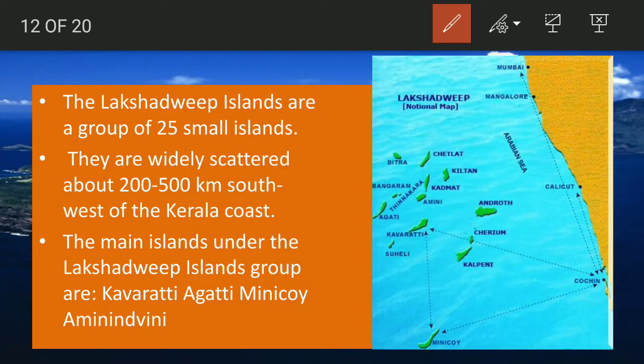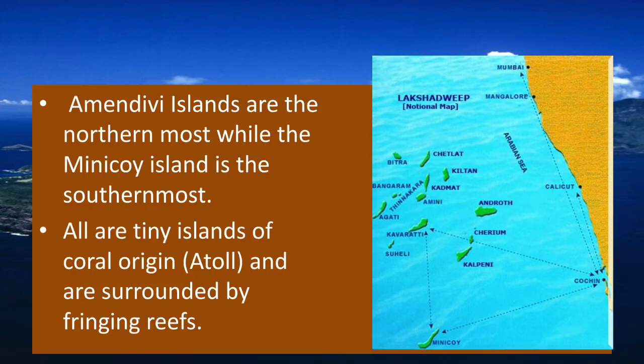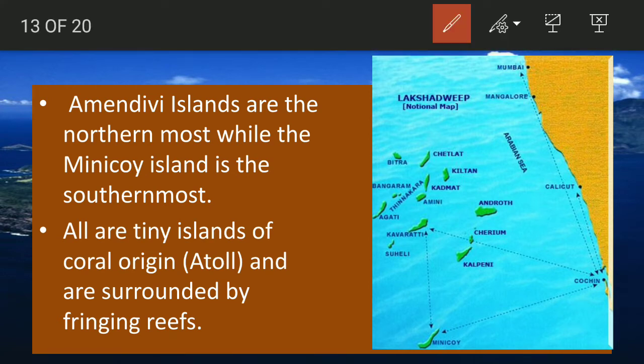And in earlier times, the Lakshadweep were divided into three major groups that were Minicoy, Amindivi, and Cannanore. It is now segregated between Kavaratti and Agatti. Get it? So that is not much important. Let's move forward. Amindivi Islands are the northernmost, while the Minicoy Island is the southernmost. So we are looking at the extent of the Lakshadweep Islands. This region is called the Amindivi, and the southernmost is Minicoy.